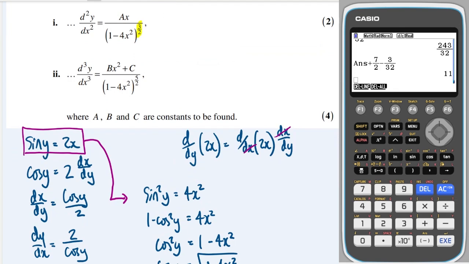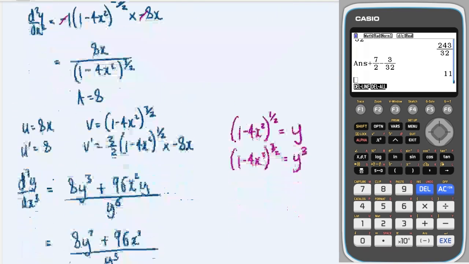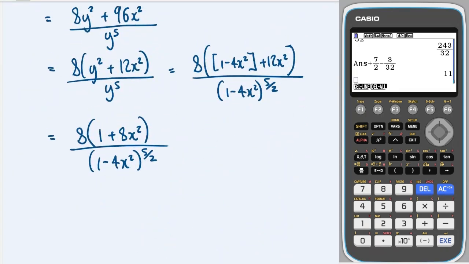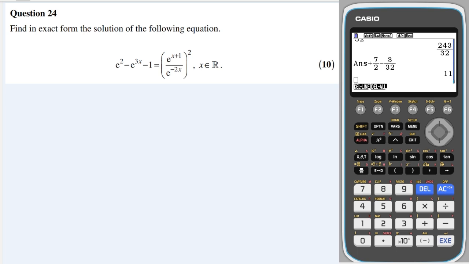Okay, great. They haven't taken a factor out of the top, so I just need to expand the 8, and that will give me b and c. So expanding the 8 out is going to give me 8 as c and 64 as b. So b equals 64, c equals 8. Great. Oh, I think that worked really well. Chuffed with that. Okay, final question.